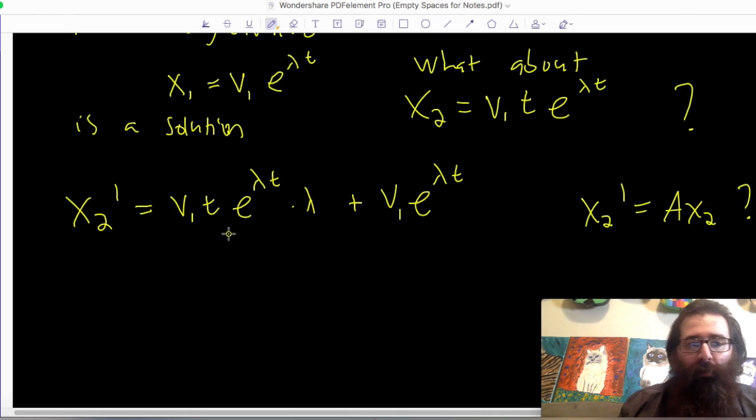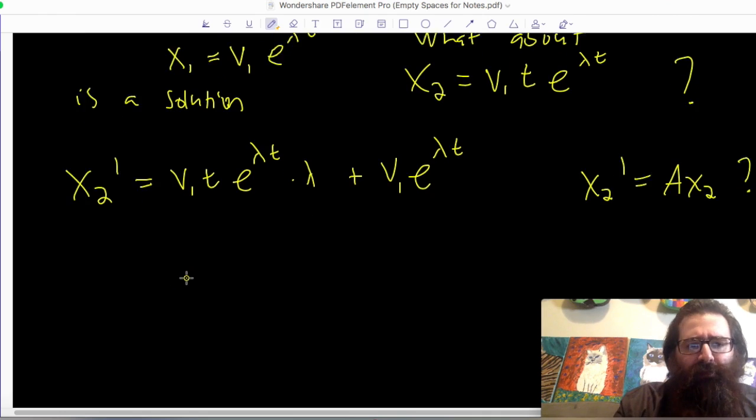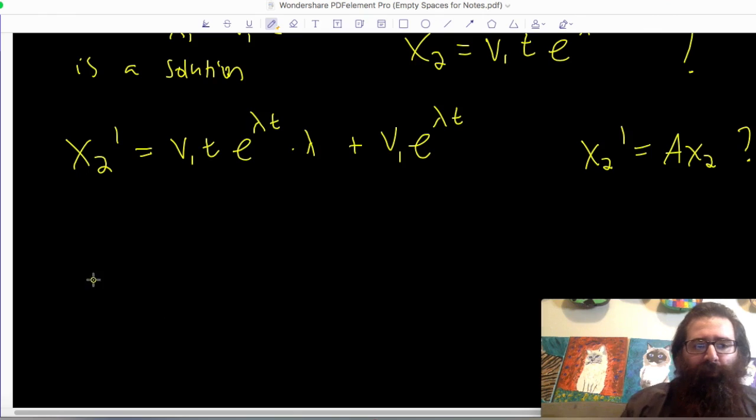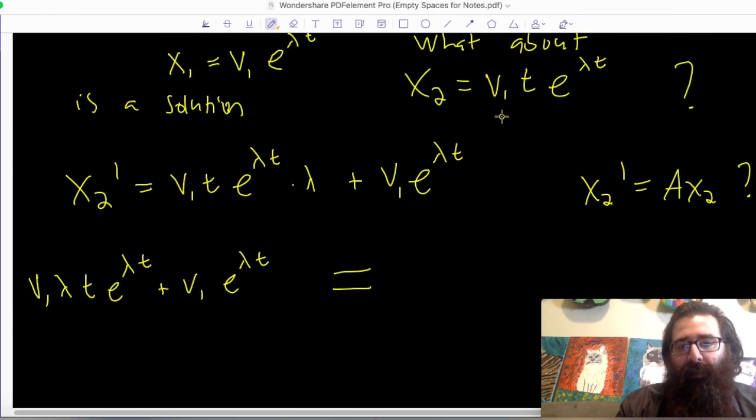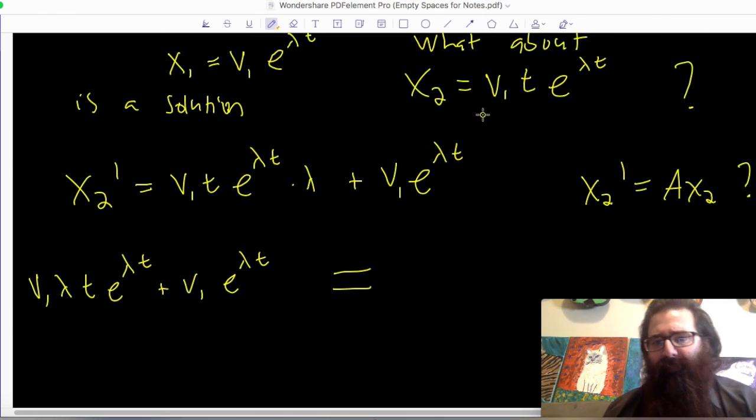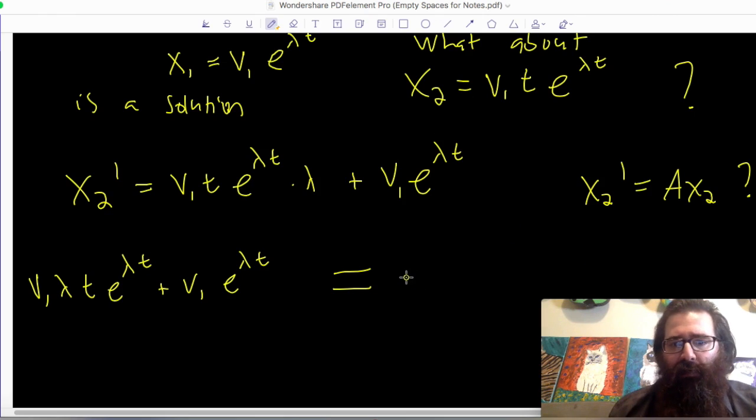Is this true? Well, let's see. So x2 prime, let me rewrite this underneath and try to make it a bit neater. We'll say v1 lambda t e to the lambda t plus v1 e to the lambda t. I want to know, is this equal to A times x2? And x2 was my pretty natural guess coming from the characteristic equation, A times v1 t e to the lambda t.